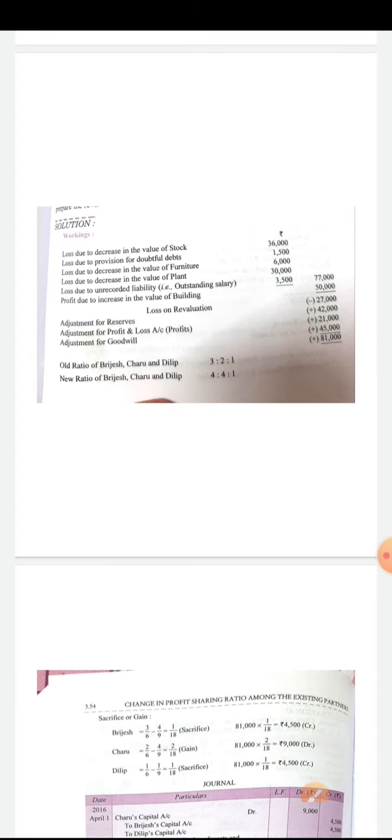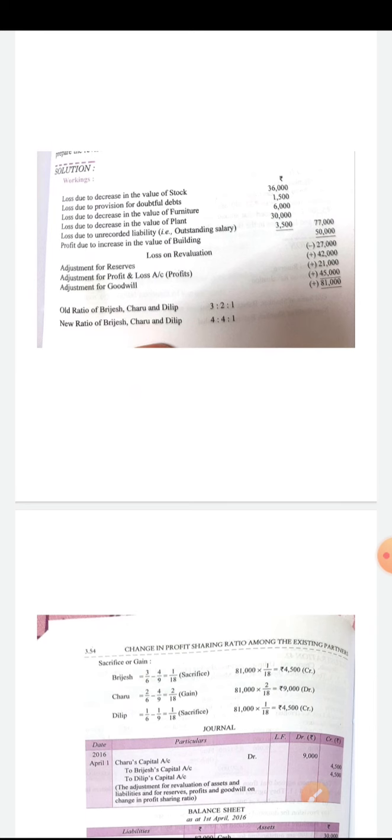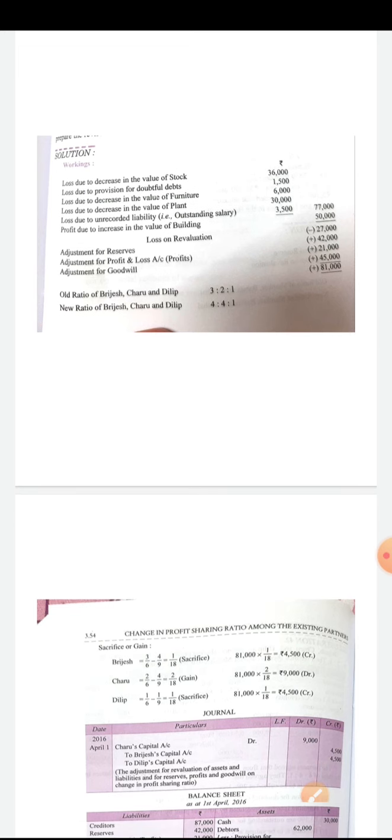Plant by 15%: the value of plant is 2 lakh and 15% of 2 lakh is 30,000. So loss due to decrease in the value of plant is 30,000. And there is an unrecorded liability of outstanding salaries, so loss due to unrecorded liability 3,500. Total loss is 77,000.